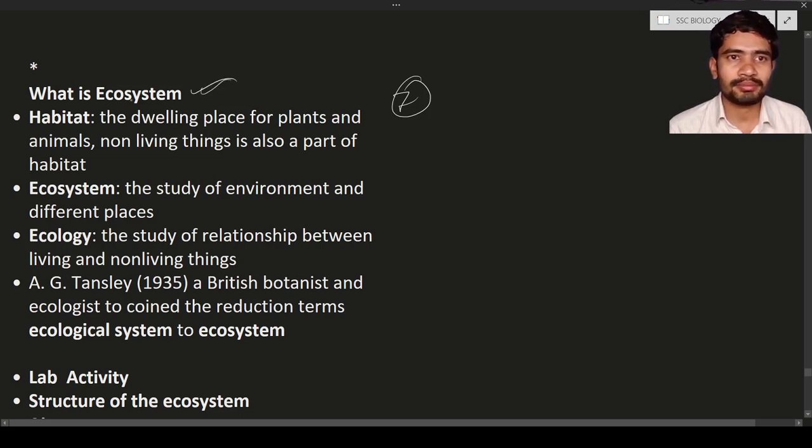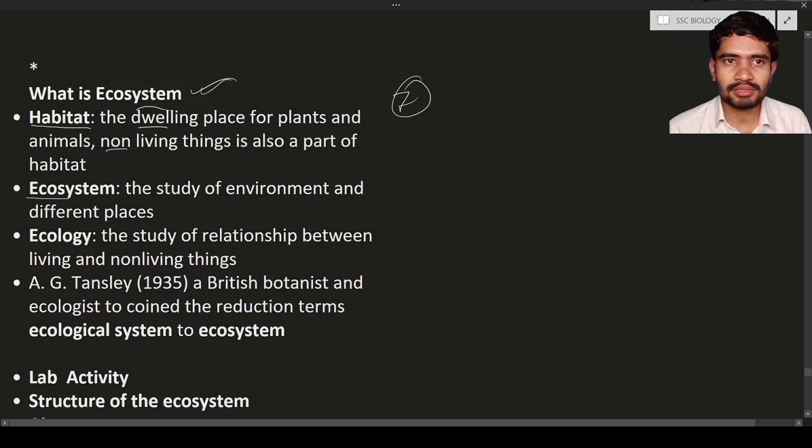Before discussing the ecosystem, we have to discuss two terms: the habitat and the ecosystem. Okay, so what is meant by habitat? In the last chapter also we discussed the habitat. Habitat means the place where living organisms live. Here the definition is given that the dwelling place for plants and animals is known as habitat. Non-living things are also a part of the habitat.